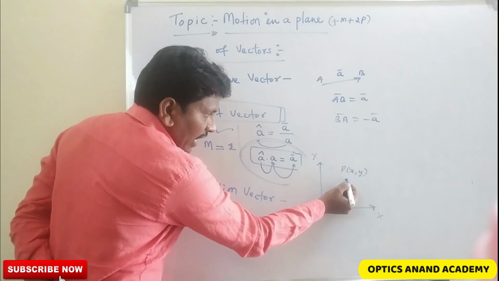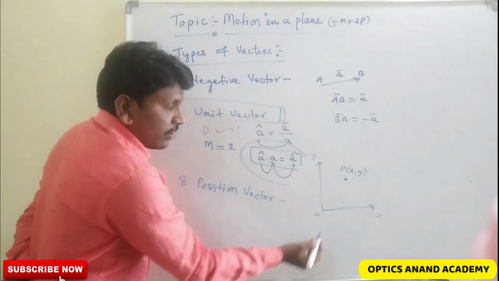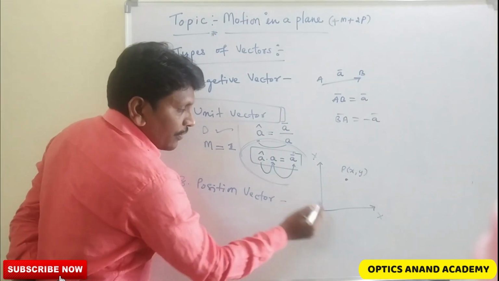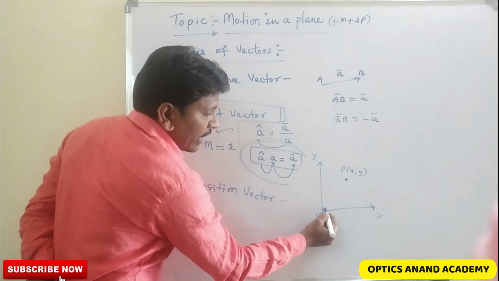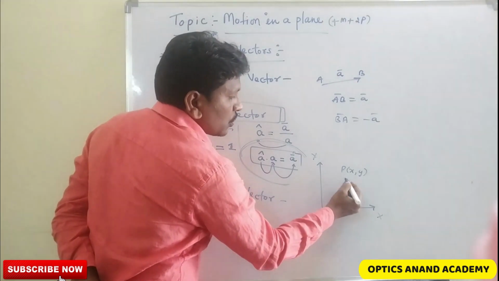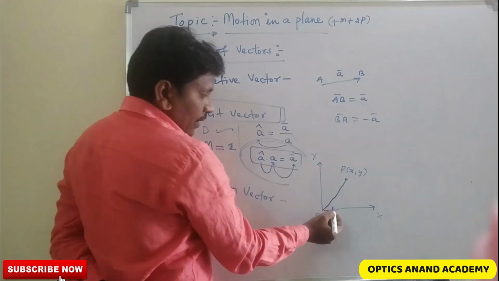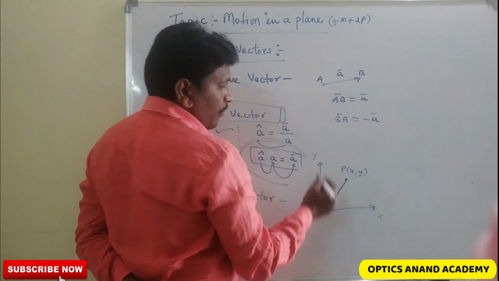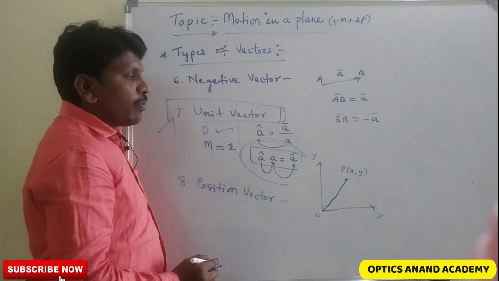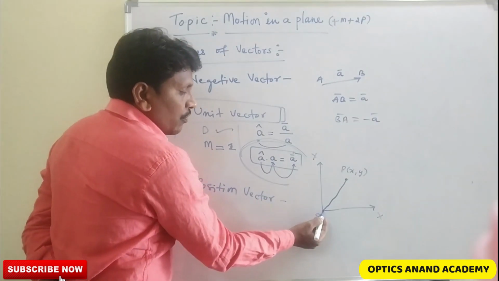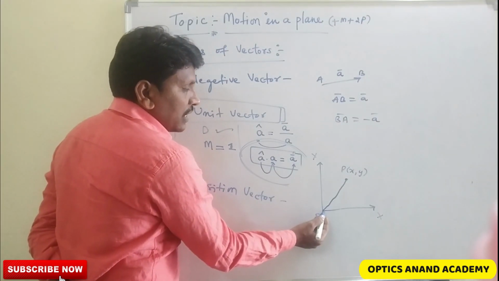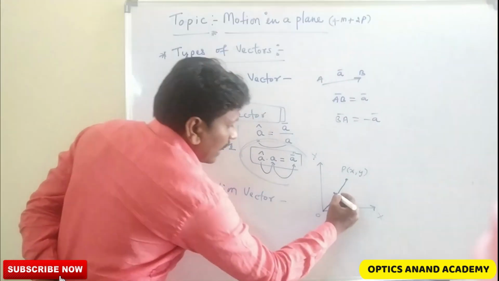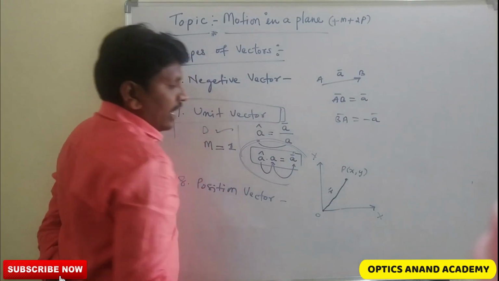I want to identify this position of the particle. There is only one choice, that is drawing a straight line from the origin point to this point. The straight line drawn from the origin to the location of the particle is known as the position vector, and it is represented by r bar.